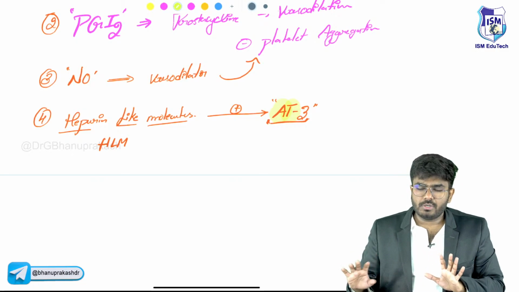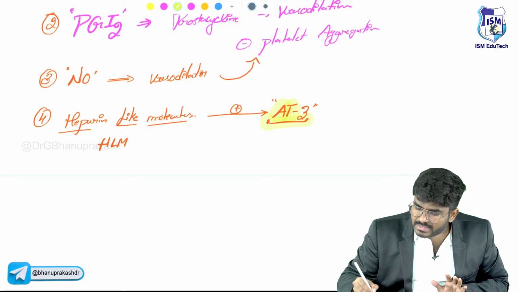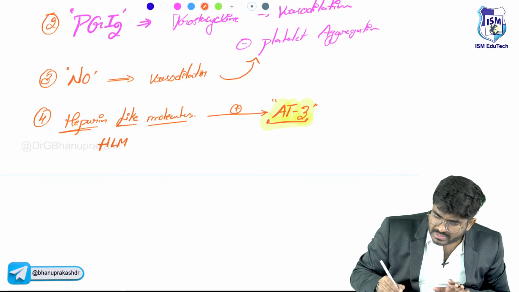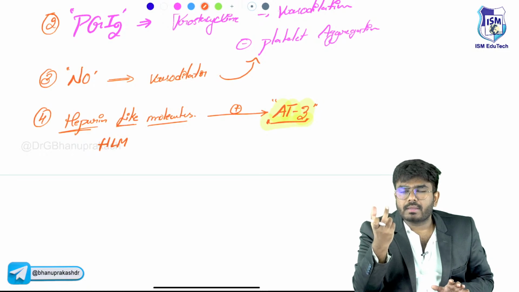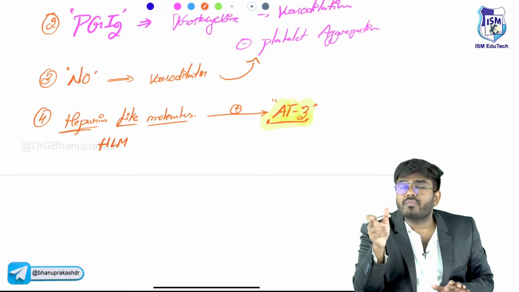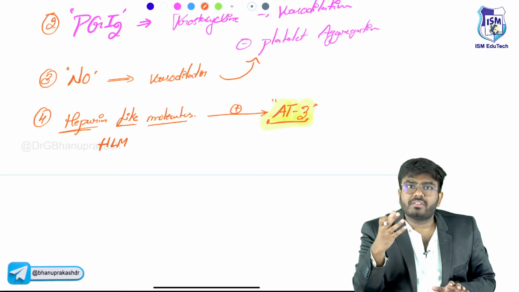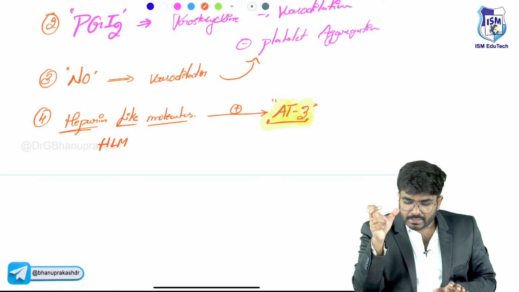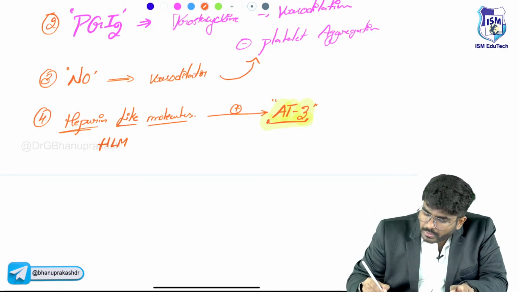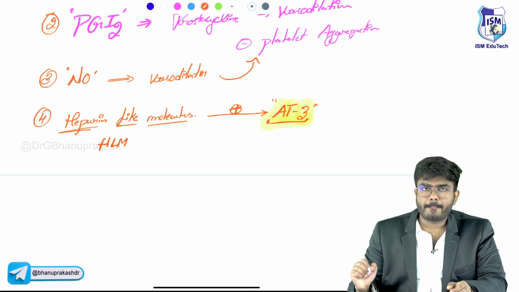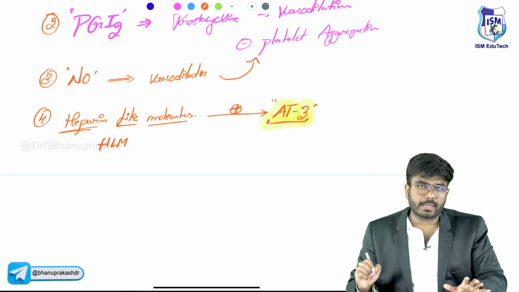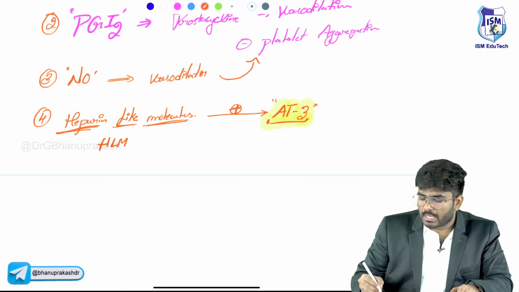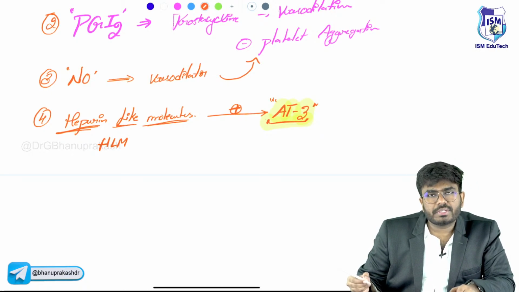Always in your blood also, there is something called antithrombin 3. Who is activating it? The heparin-like molecules, the heparin drug. Yesterday's class I discussed warfarin. Warfarin inhibits vitamin K activation, like vitamin K epoxide reductase. In the same way, what will heparin do? Heparin is going to activate this antithrombin 3. In our blood also, heparin-like molecules are there. Who is producing these? Endothelial cells release heparin-like molecules. The heparin-like molecules activate the antithrombin 3, always there in our blood.